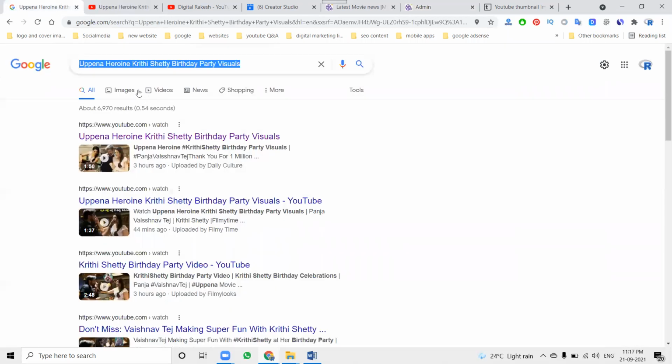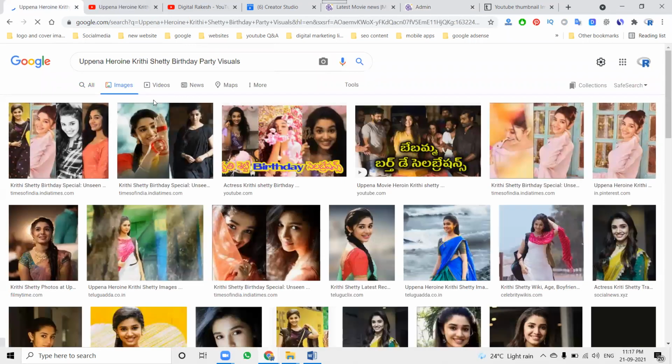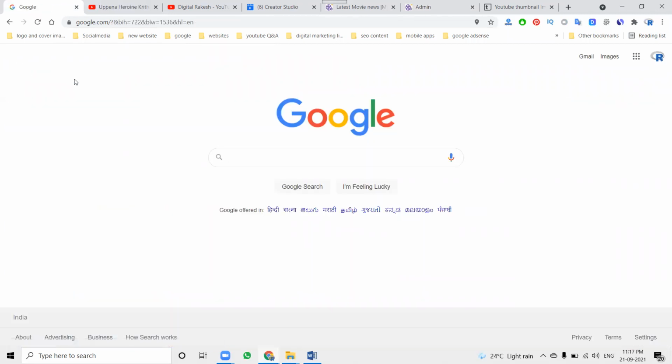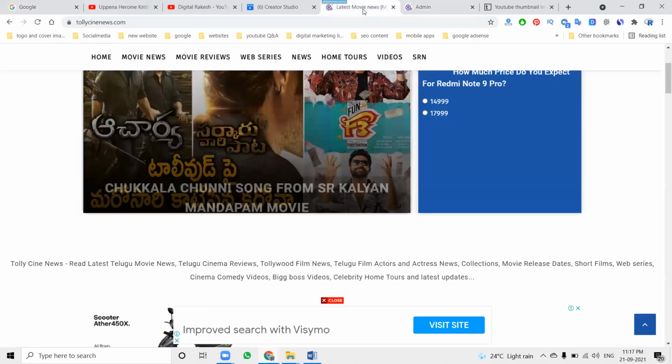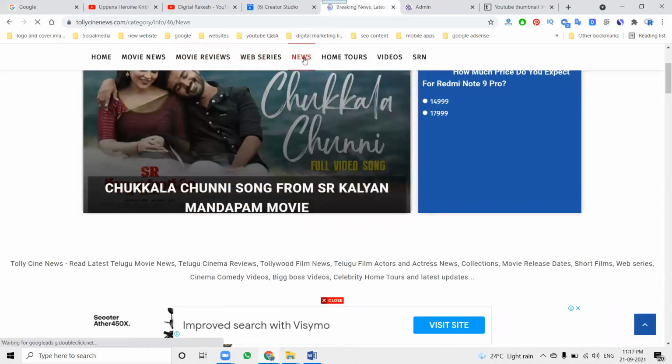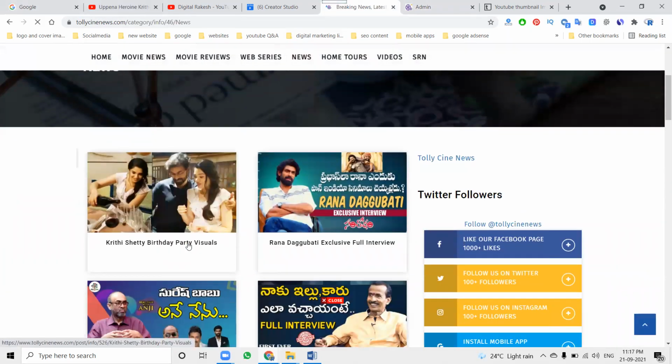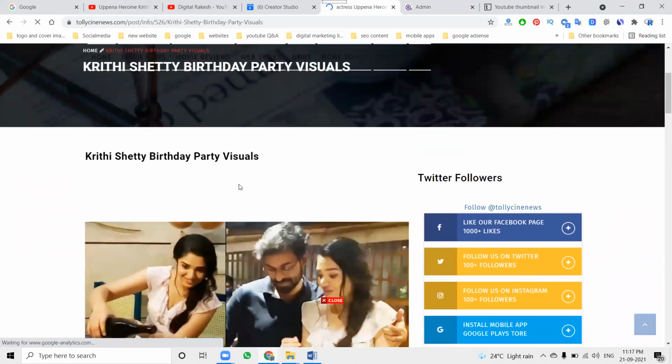When you click on images, they show a lot of images, so that image will be used for a particular post. For the latest videos, some images do not show on Google. That is the reason I download the original YouTube thumbnail. After this, go to the news option. The video will be posted here, so open it.